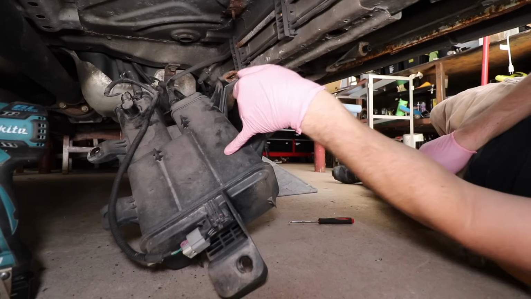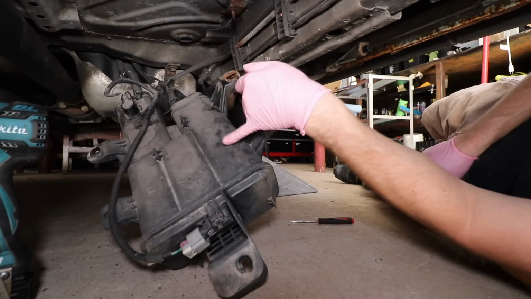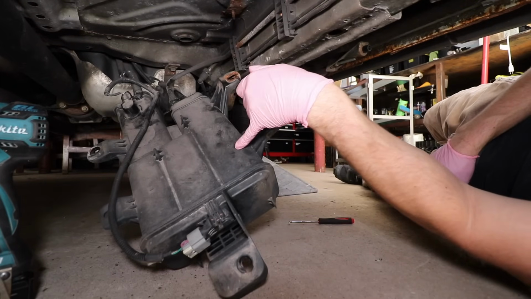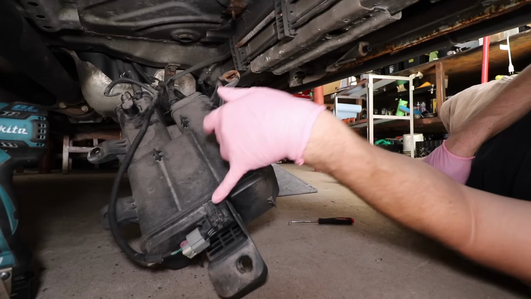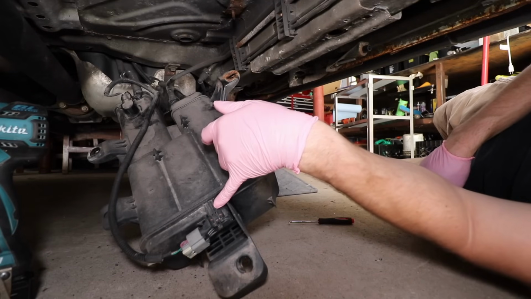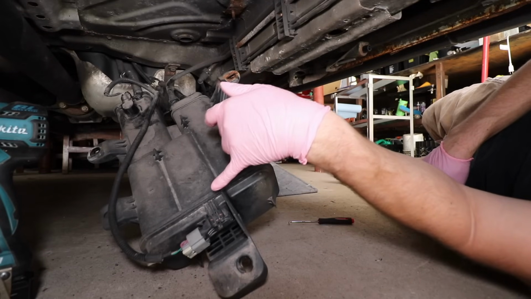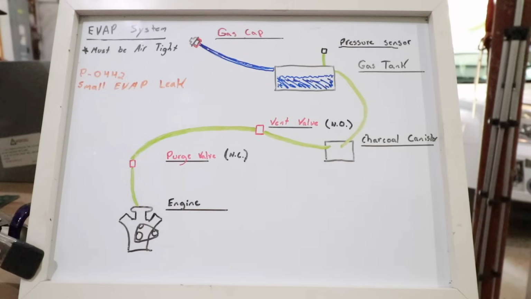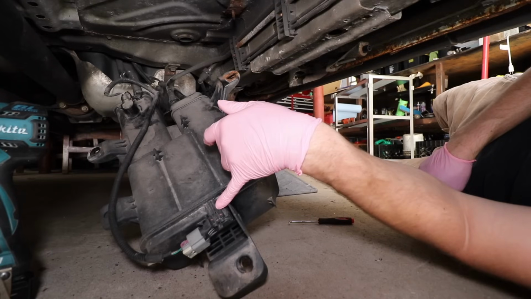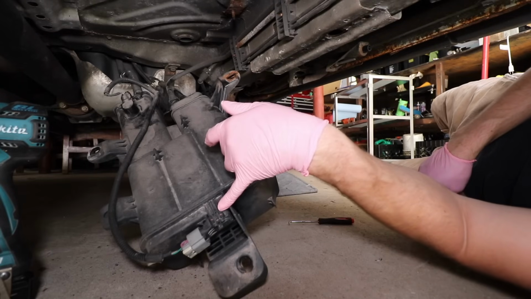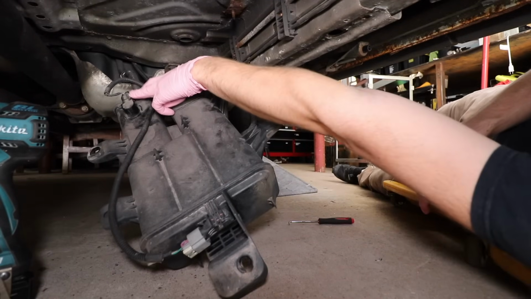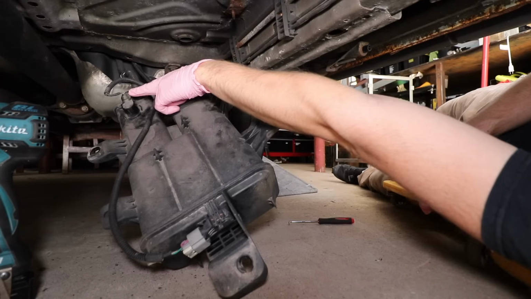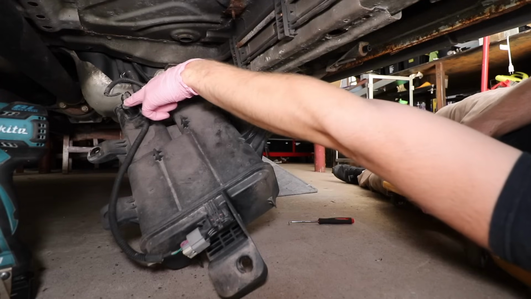Now on this charcoal canister, I'm noticing that there are 2 electronic devices. Towards the front, I believe this is actually the pressure sensor, which in my crude diagram, my schematic, I show that pressure sensor on the fuel tank. This may in fact be the pressure sensor. Not 100% sure, but I think it is. Now towards the back, this is our valve that we are replacing.